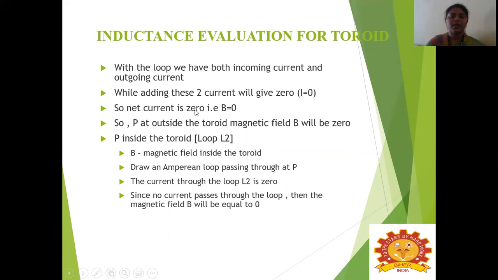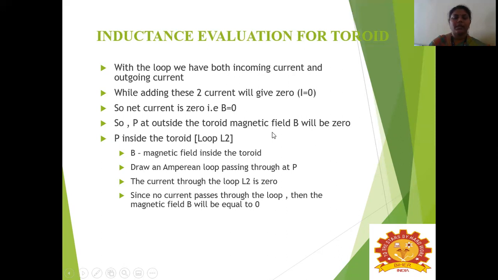If there is no current, it means there is no movement of electrons. If there is no movement of electrons, then the magnetic field will not be generated. So the magnetic field at the point outside the toroid will be equal to 0. So at P outside the toroid, the magnetic field B will be equal to 0.